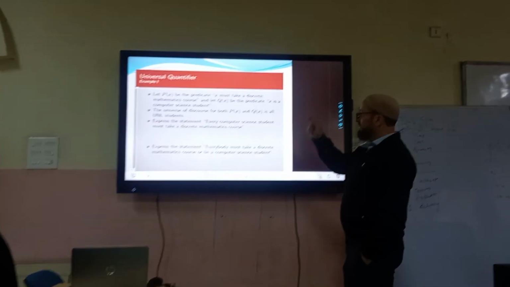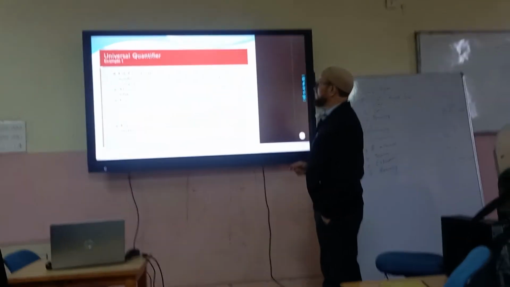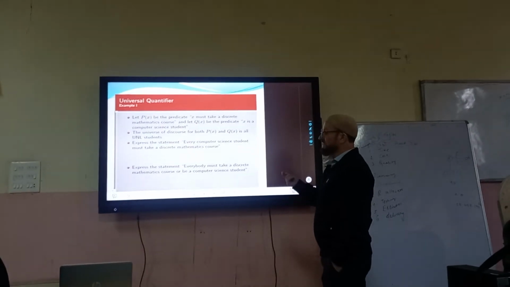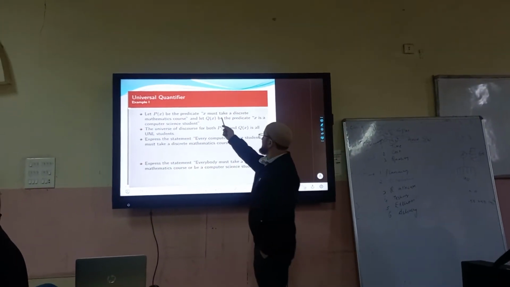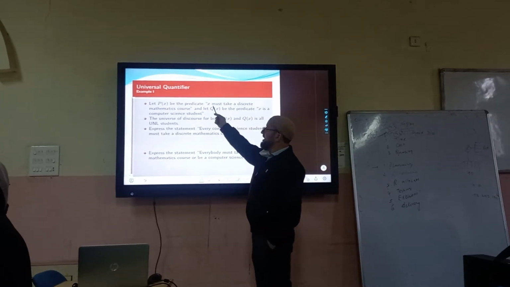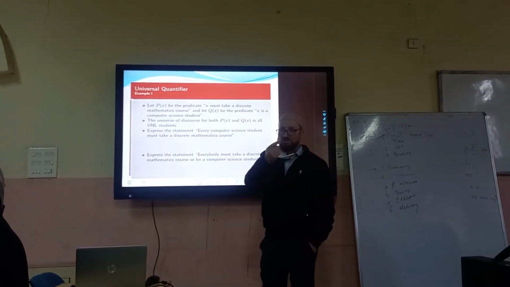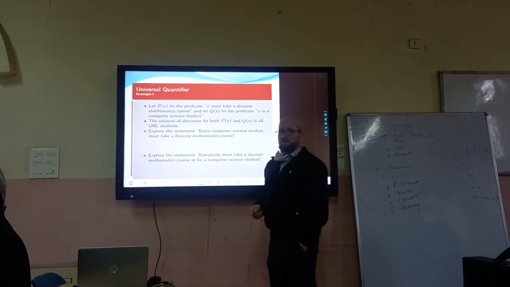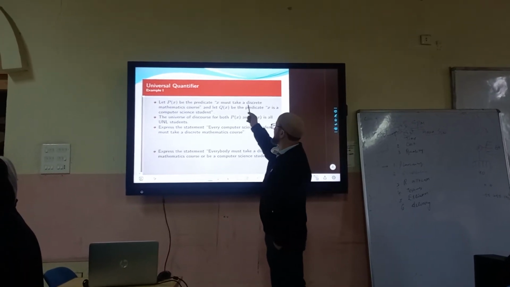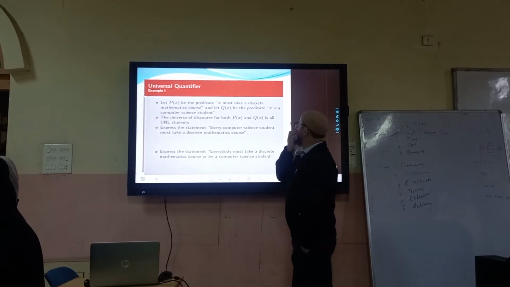And it is saying that this predicate, X must take a discrete mathematics course. So this is a predicate. X can be Basirat or any boy or girl or anyone, right? And the predicate is must take a discrete mathematics course.